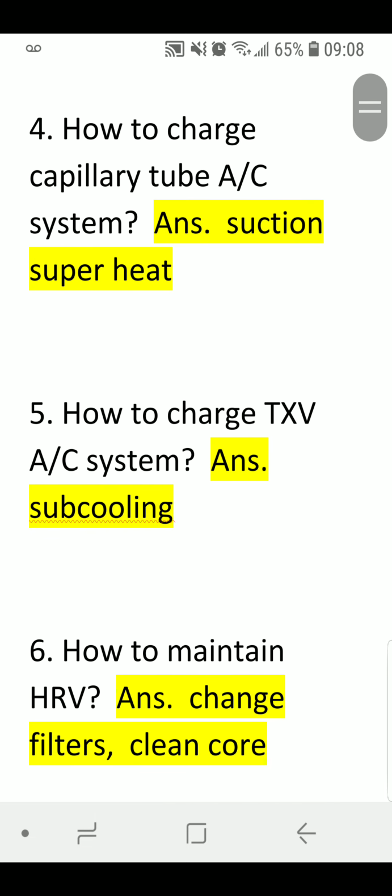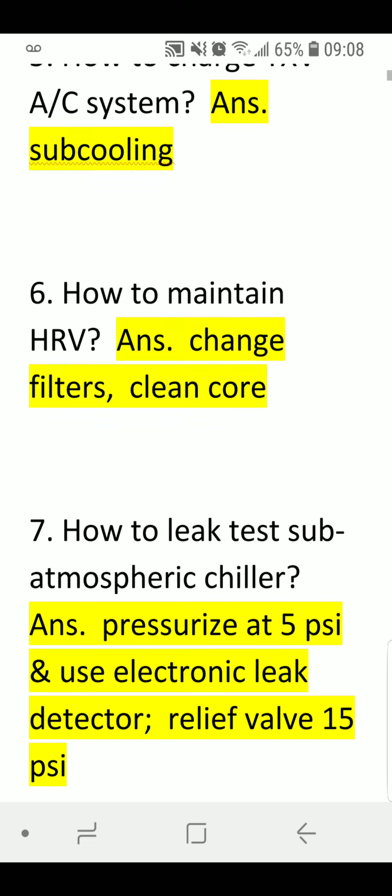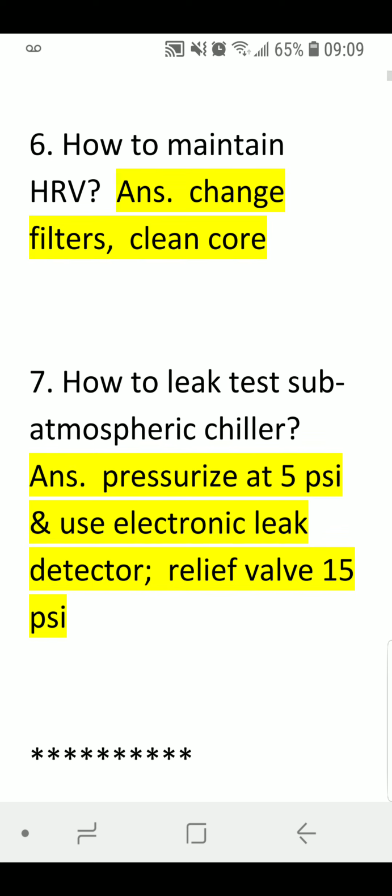Number 4, how to charge a capillary tube air conditioning system? Answer, suction superheat. Number 5, how to charge TXV AC systems? Answer, subcooling. Number 6, how to maintain HRV? Answer, change filters, clean core.